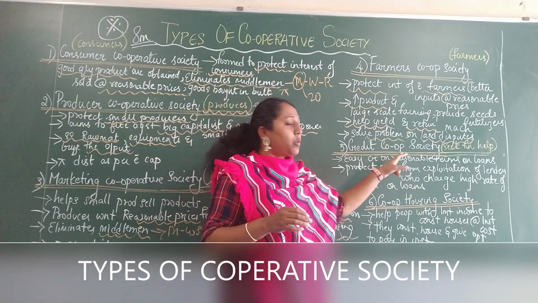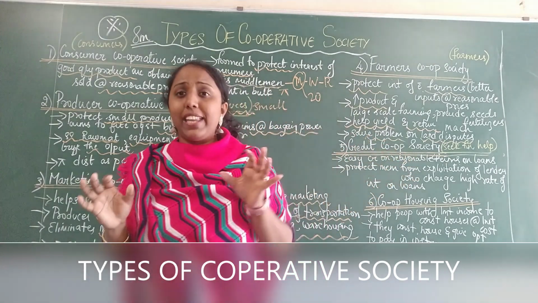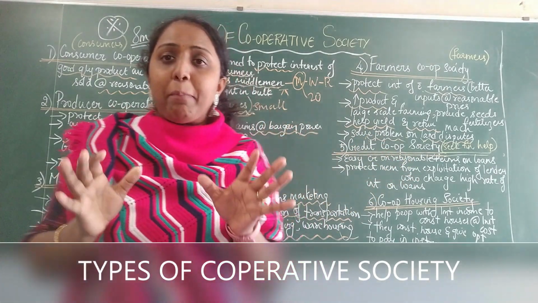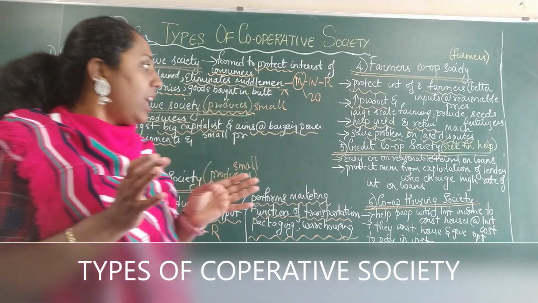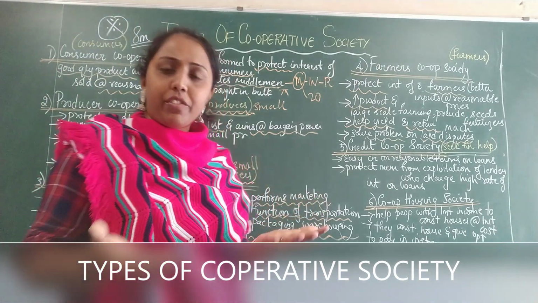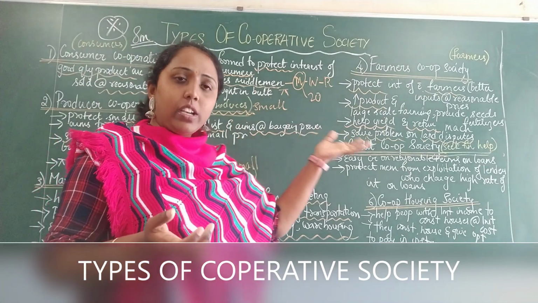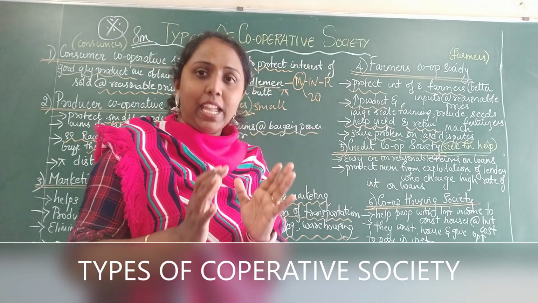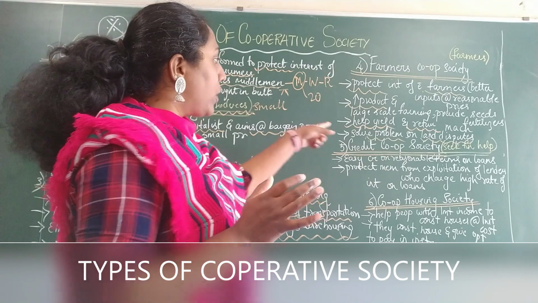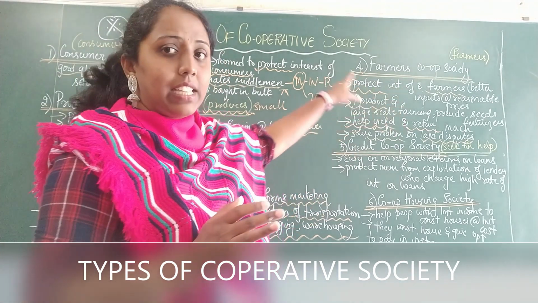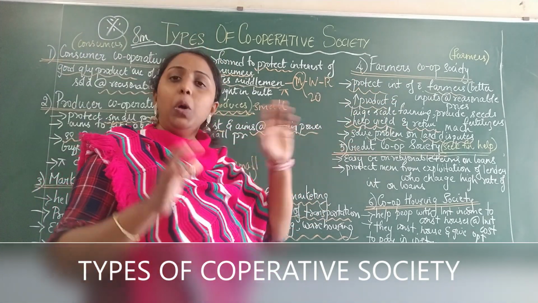This credit cooperative society is providing finance to people who want money. Probably you need money for different business purposes, or whatever your purpose may be. For whatever loan terms you need, if you go to this credit cooperative society, they would be able to provide you money.